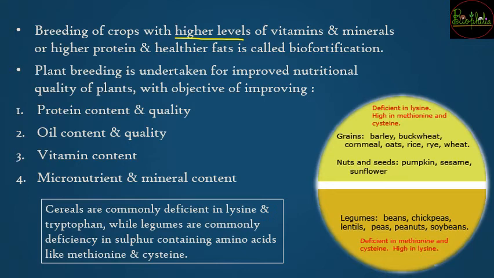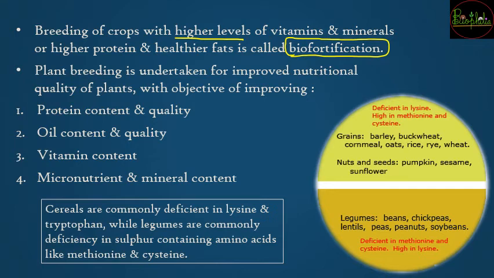The process of adding these to crops is called biofortification. So biofortification means increasing the levels of certain nutrients in that particular crop.